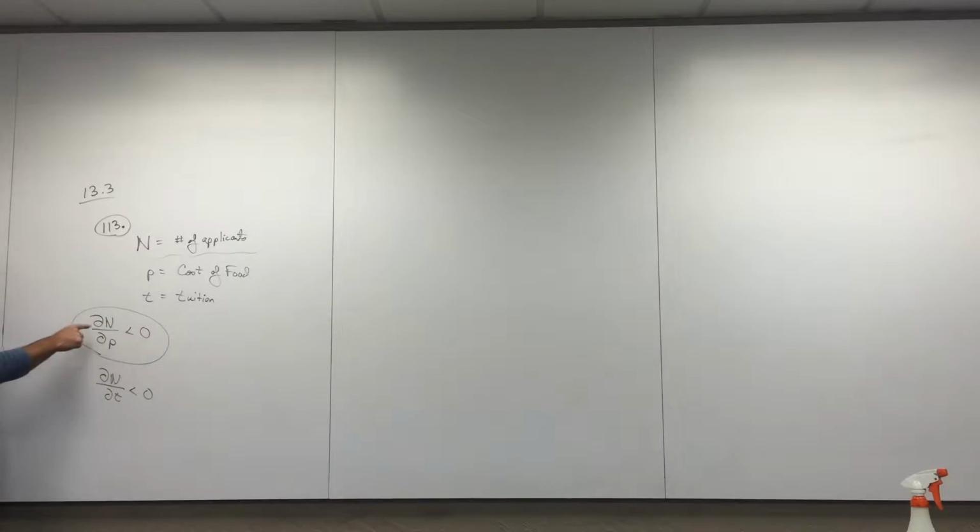Apparently, the rate of change of the number of applicants with respect to the cost of food and housing is less than 0, is negative. So does that mean I'm losing applicants? As the cost of food and housing goes up, you lose applicants. It becomes less because it's negative.